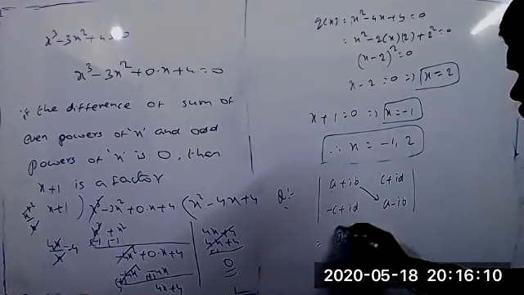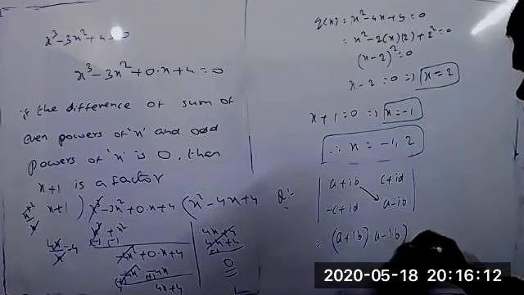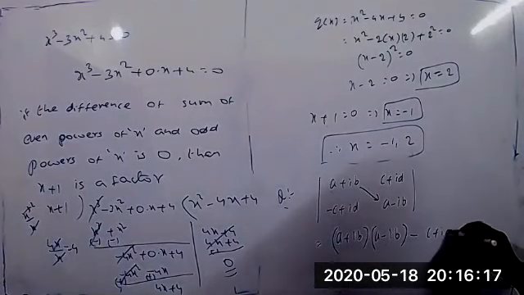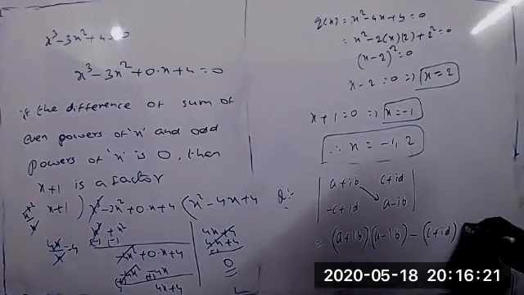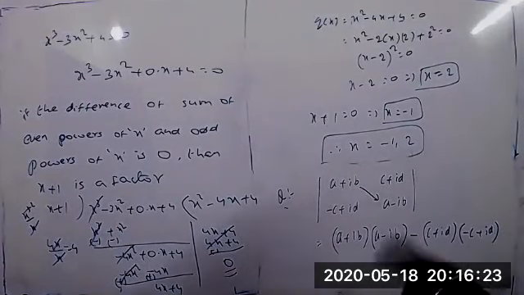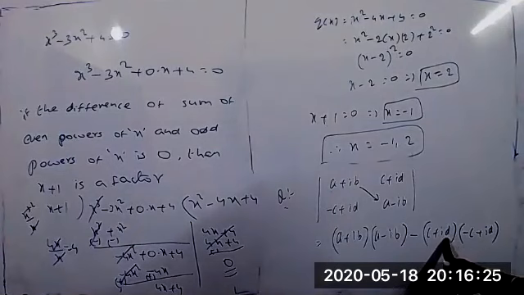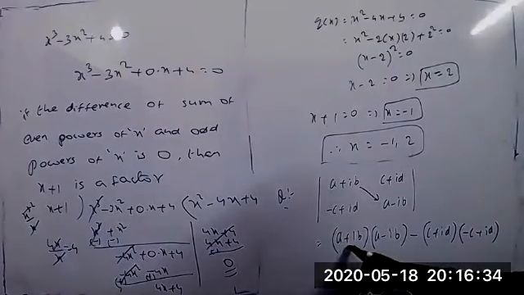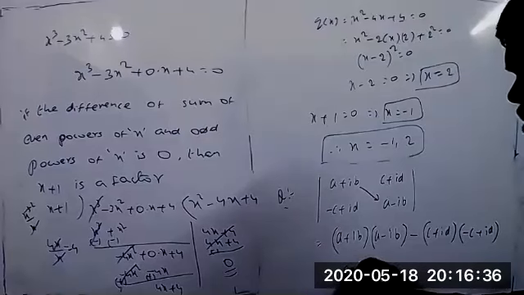The a plus ib into a minus ib, minus the c plus id into minus c plus id. Here id is the value of a and c is the value of b, because it is a plus b into a minus b, equal to a square minus b square.